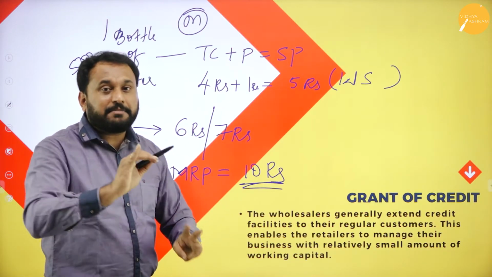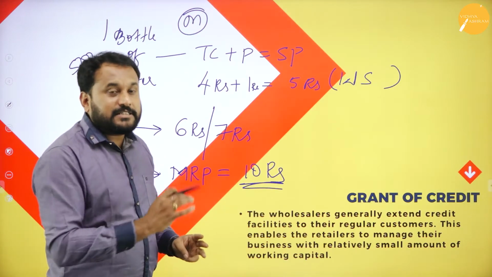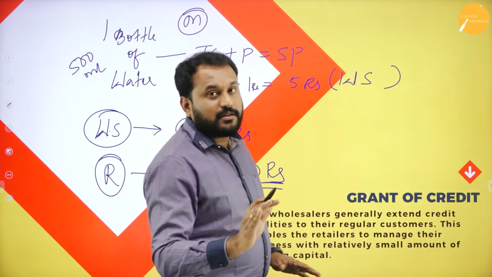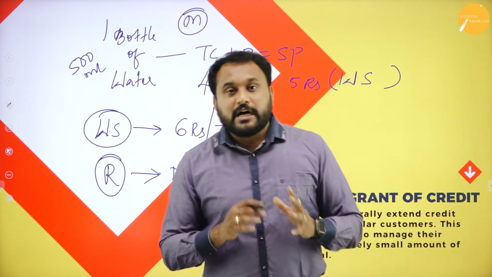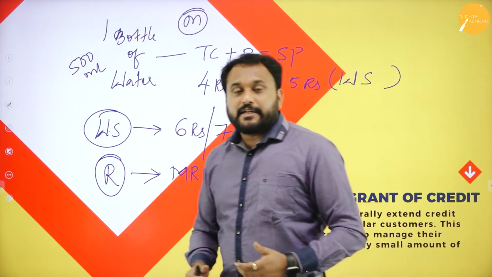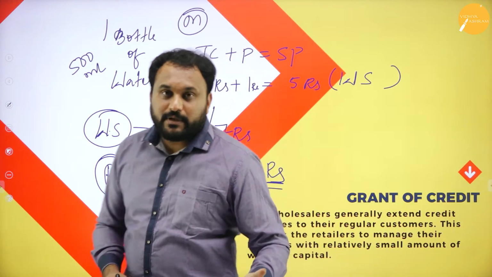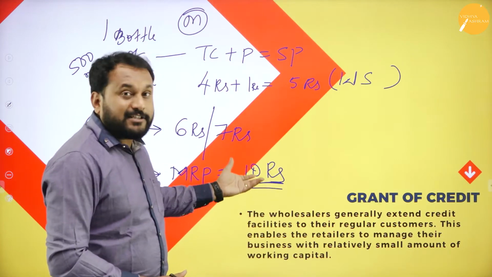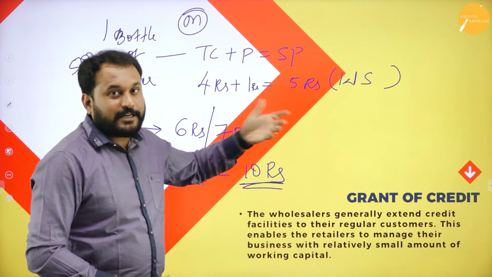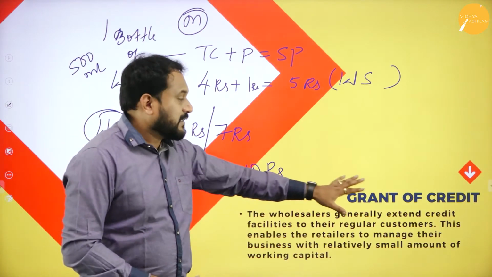See, marketing is done by the wholesaler. Everything is done. Now there is one more condition. The retailer will tell him, boss, I'll only give you the amount after the sales happen. So he will take his 3 rupees and then give the remaining amount. That is one condition where the wholesaler grants credit.